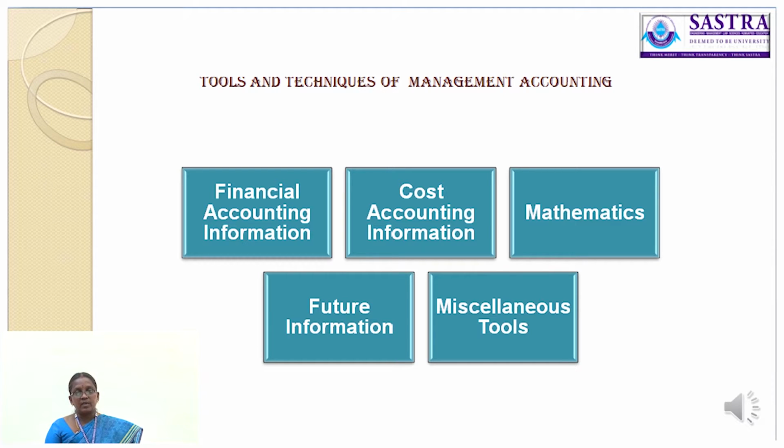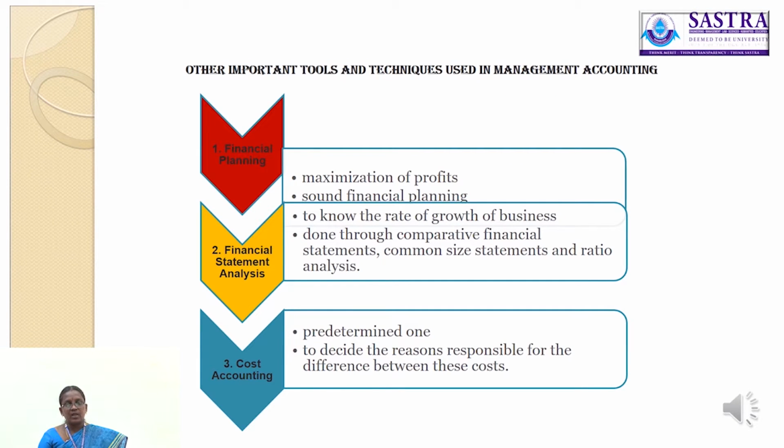So these are the basic and important tools and techniques used in management accounting.